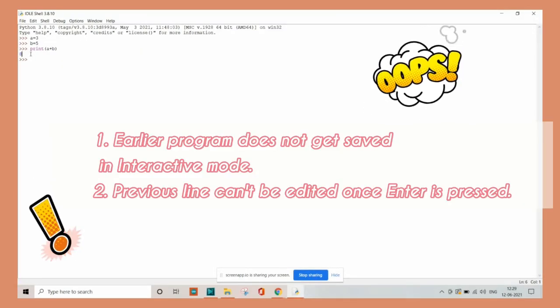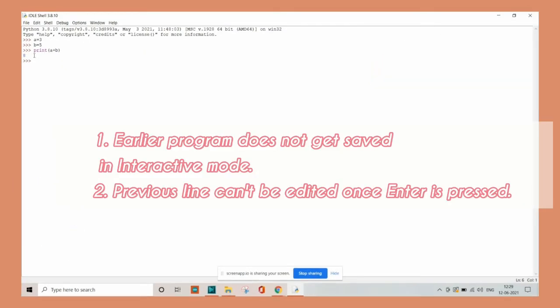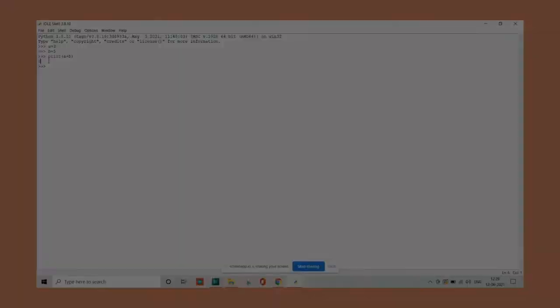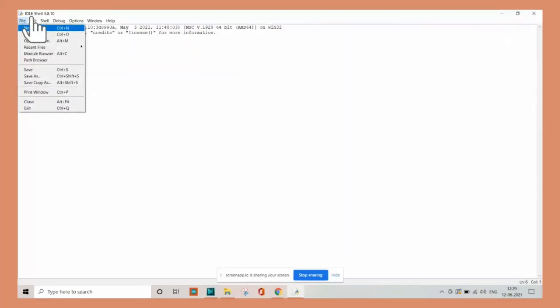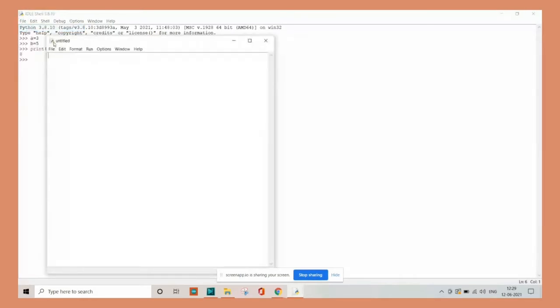In this mode, you don't have to save the file to print the answer. But there's a drawback in this mode. It is that the earlier program does not get saved in the interactive mode, and the previous line can't be edited once you move to the next line. So to use these two features, we use another mode which is known as the script mode. So let's see the process of how to open the script mode. Click on File, select New File, and the script mode will open.